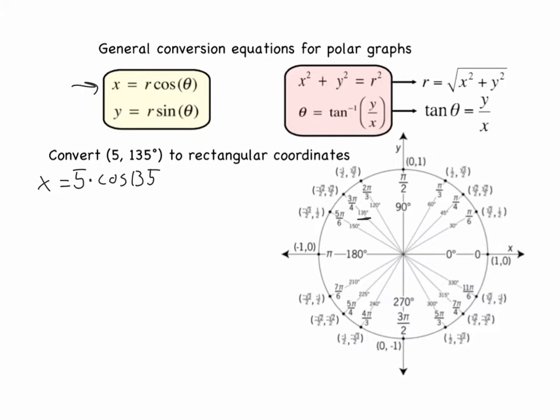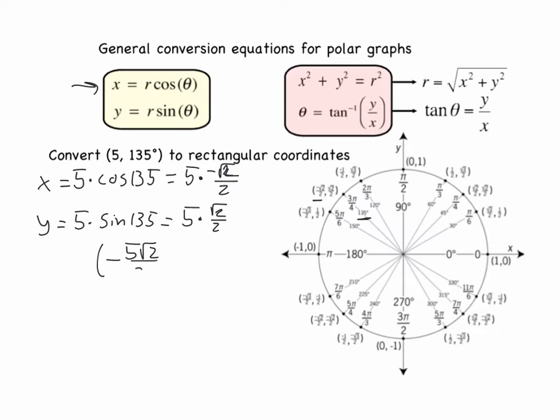In this case, the cosine of 135 is the x-coordinate at 135, which is negative square root 2 over 2. So this becomes 5 times negative root 2 over 2, and that's our x-coordinate. We'll do the same thing with y. y would be 5 again, but now times the sine of 135, which is positive root 2 over 2. So if they asked you for the exact rectangular coordinates, we would write negative 5 root 2 over 2, comma, 5 root 2 over 2.